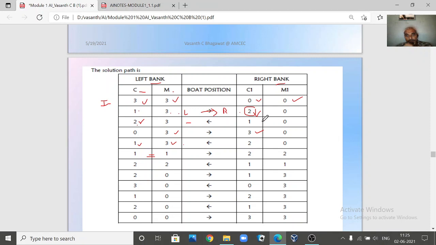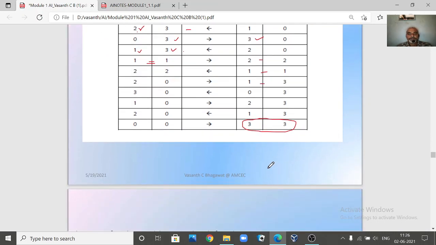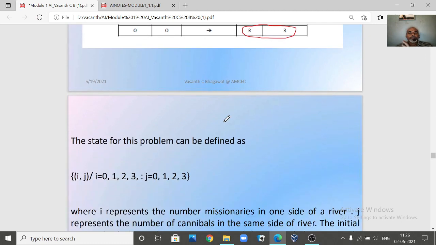Here the number of missionaries and cannibals is the same, and here M is greater than C. So they always maintain this in the sequence. Finally all the 6 people are on the other side of the river, right? This is how we are going to solve this particular problem.